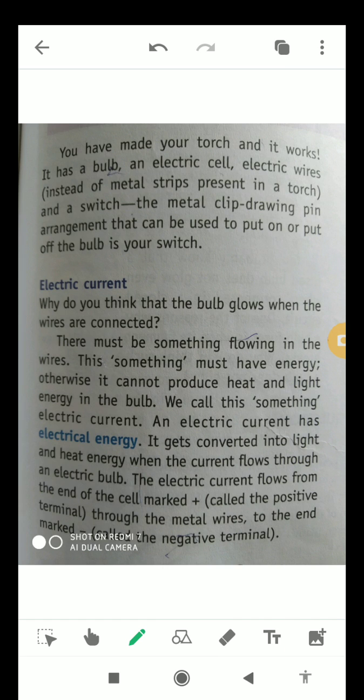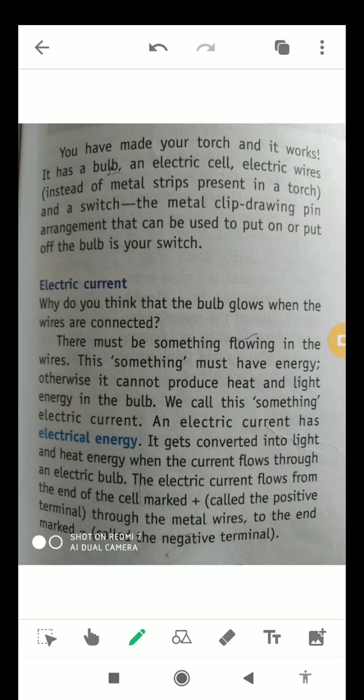Now you have made your torch and it works. It has a bulb, electric cell, electric wires, and a switch. The metal clip and drawing pin arrangement that can be used to put on or put off the bulb is your switch.